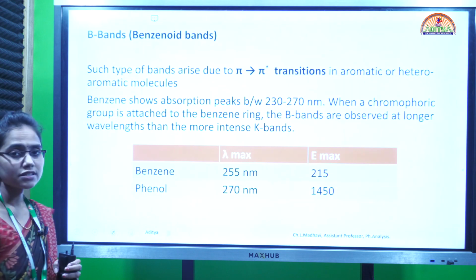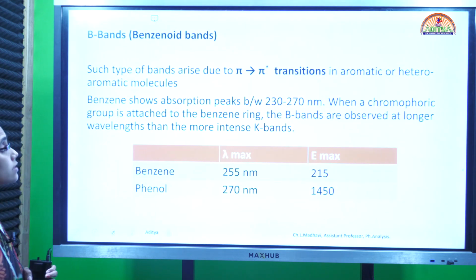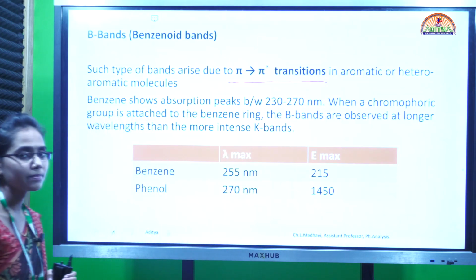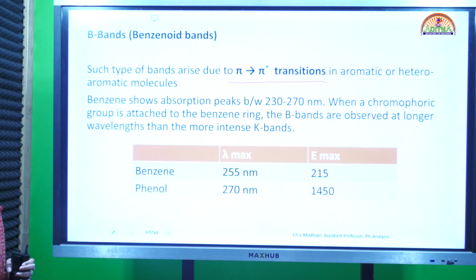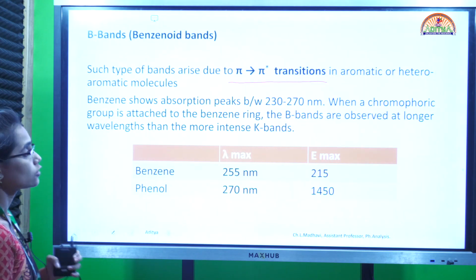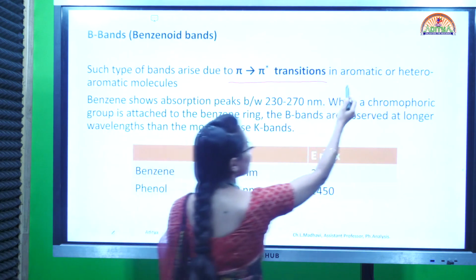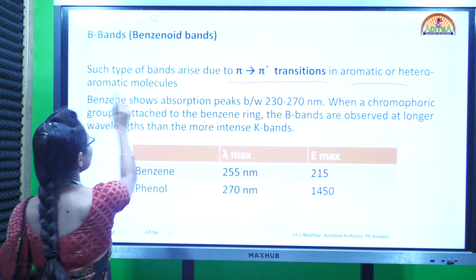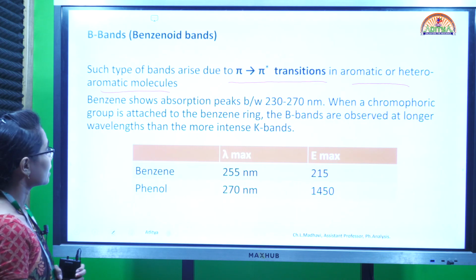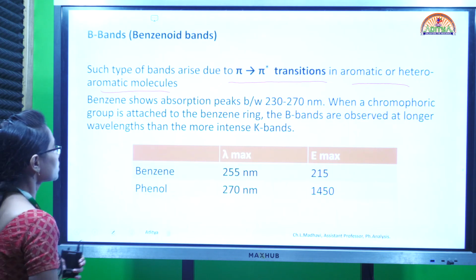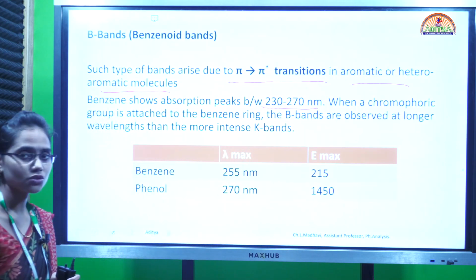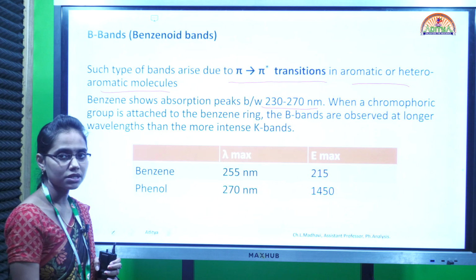And then B bands, as they are benzenoid bands. Here they again arise in pi to pi star transition. B bands, K bands and E bands arise in pi to pi star transitions. Here the pi to pi star transitions occur in aromatic or heteroaromatic molecules, that means ring closure systems. Only in these will we see these B bands, benzenoid bands. Benzene shows an absorption of 230 to 270 nanometers. Usually it is 255 nanometer for benzene.